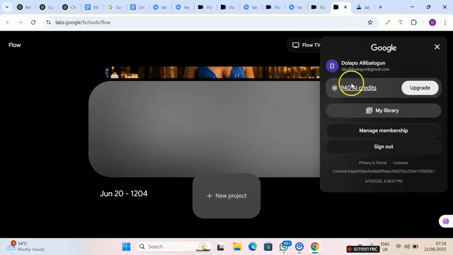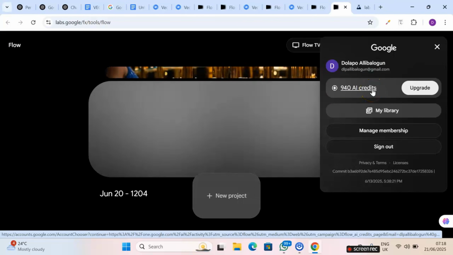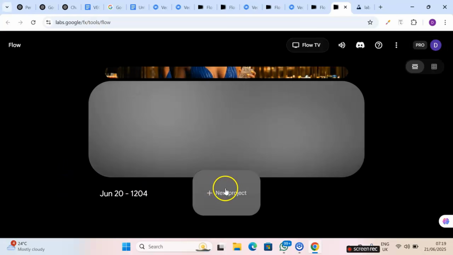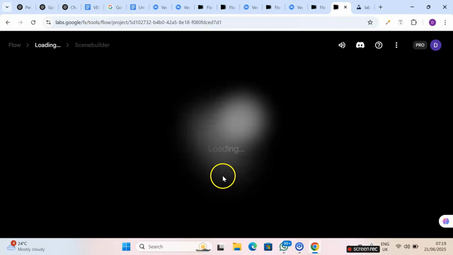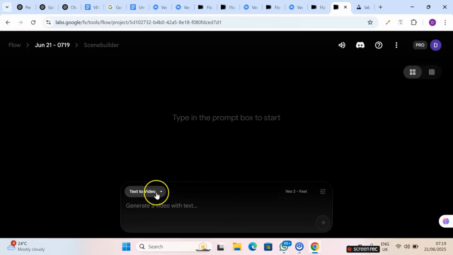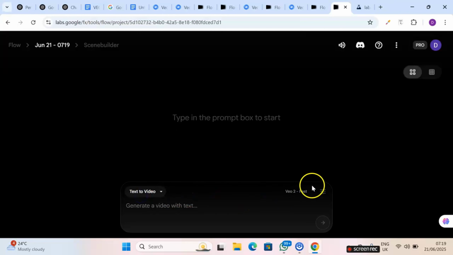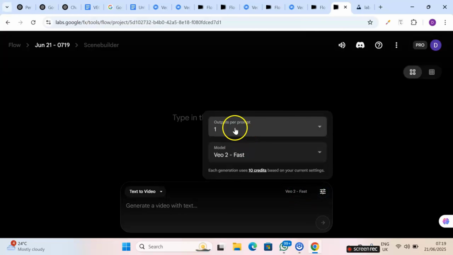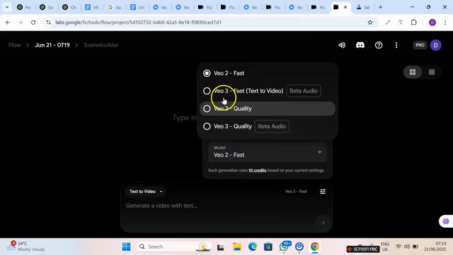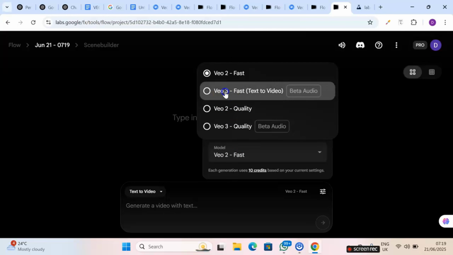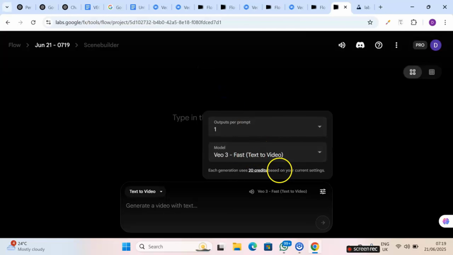If you look at this part, I have 940 AI credits. It gave me 1,000 AI credits. I have used half of it. You click on New Project, and then here we have text to video. When you click here, we have text to video, frames to video, and ingredients to video. So let's just do text to video right here. And on this part where we have VEO2 first, this sign here, settings, click on it. Your output per prompt, leave it at 1. And then the model here, change it to VEO3 fast text to video. And for each generation, it uses 20 credits.